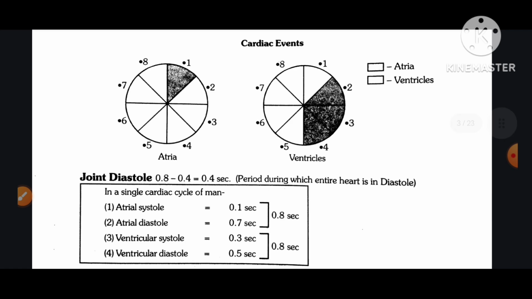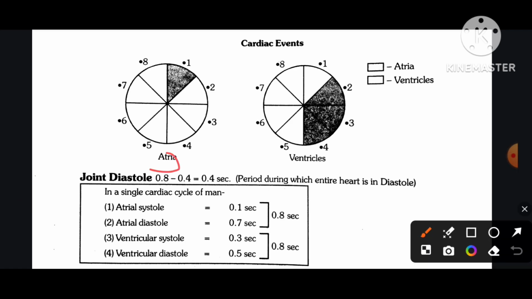Cardiac events. Atria, ventricles. Joint diastole: 0.8 minus 0.4 is equal to 0.4 second, the period during which the entire heart is in diastole.